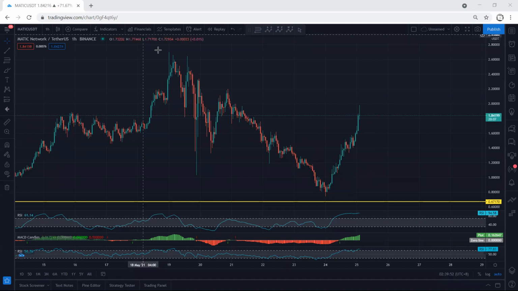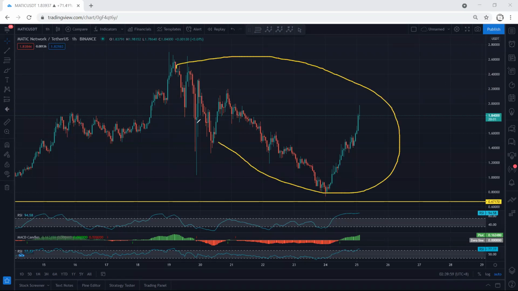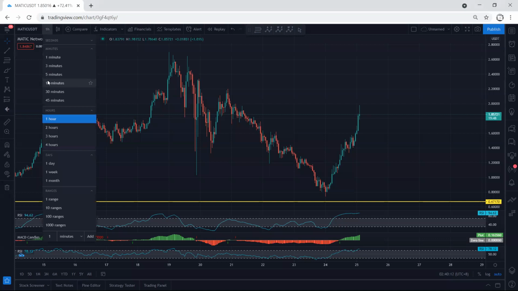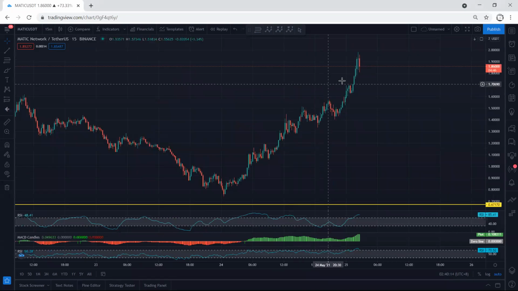The only thing right now is that we need a breakout of 2.2. If not, we may still consider this one turning into a bigger correction, relative to this. That's why I mentioned we need to care about the 61% of the fib. If we want to look for a trade, we have to get a correction for continuation based on the 1 hour chart. Based on 15 minutes, we also don't have any trade setup. At least we need to get a correction similar to any of these.